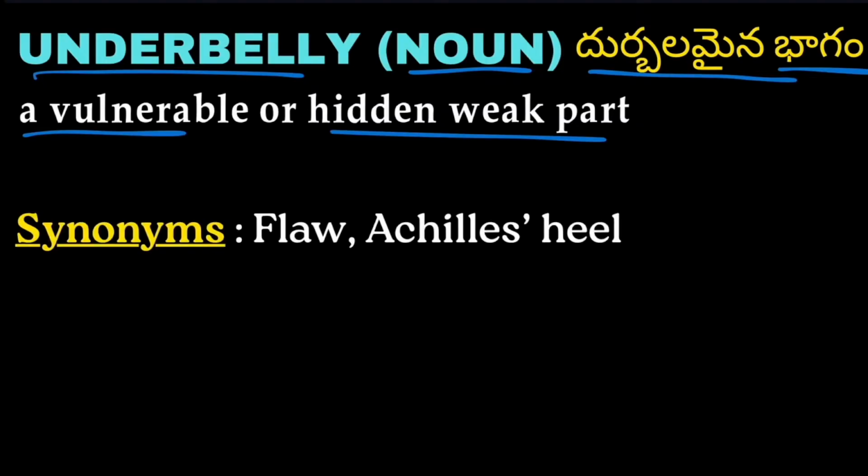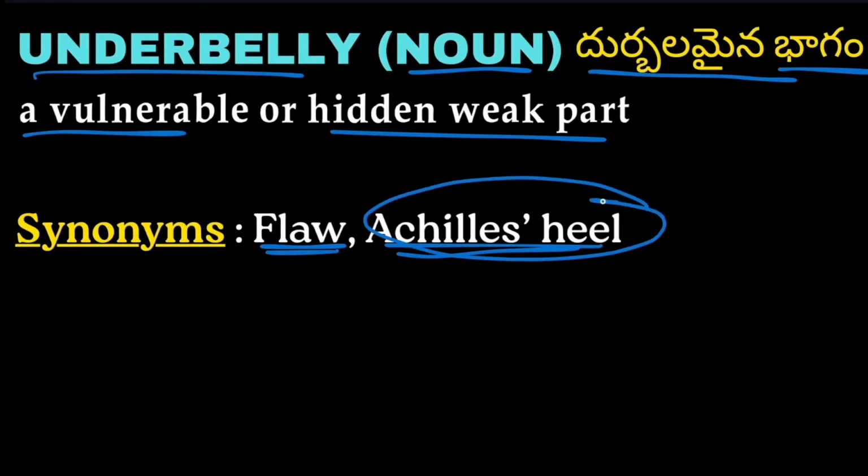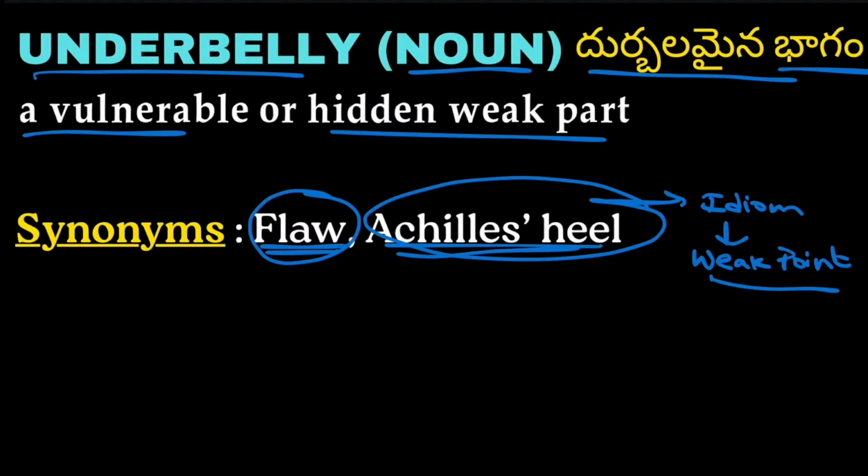Synonyms are flaw or Achilles heel. Achilles heel is an idiom which means weak point. Achilles was a great king, and what happened to him was he was shot at the leg, at the heel part. So he died in a war when he was shot at the heel. So it is called a weak point of a person, Achilles heel. Then flaw. Flaw also means the same, the weak part.